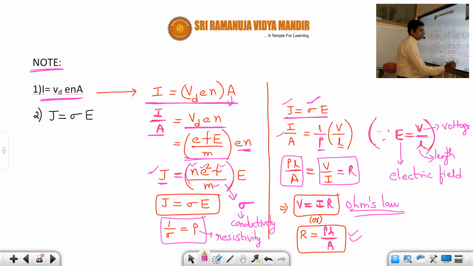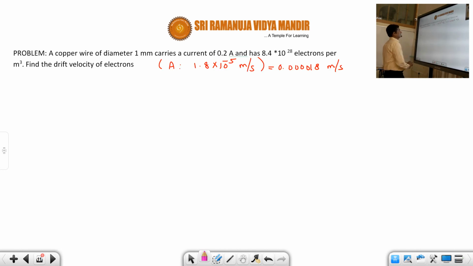So therefore students, this formula is very important. R is equal to rho L by A. Our next topic is that one regarding resistors. Okay, so here is a simple problem, students.